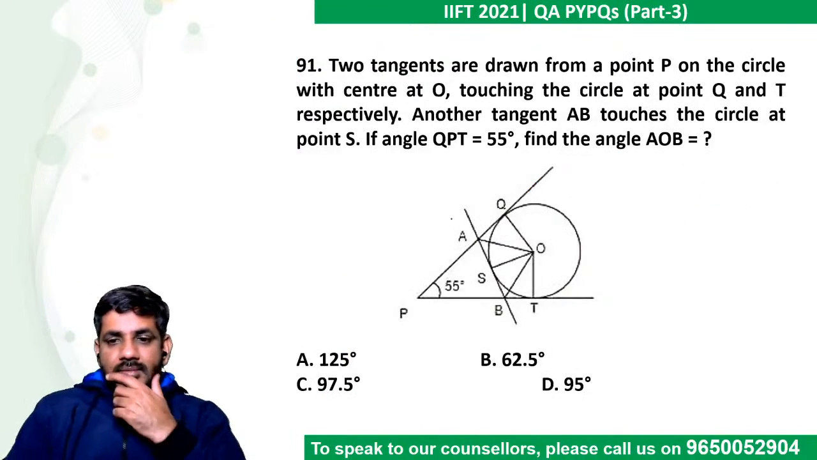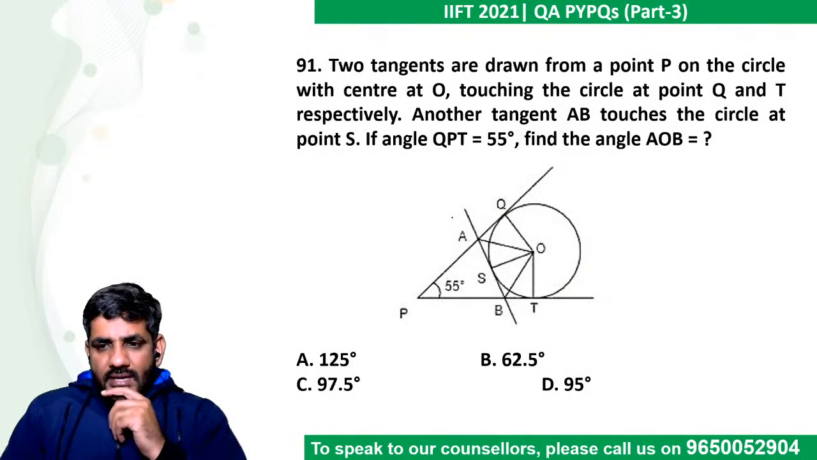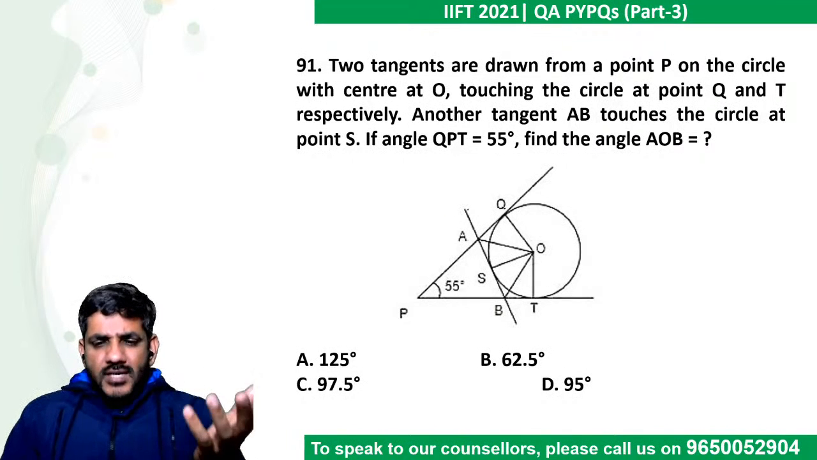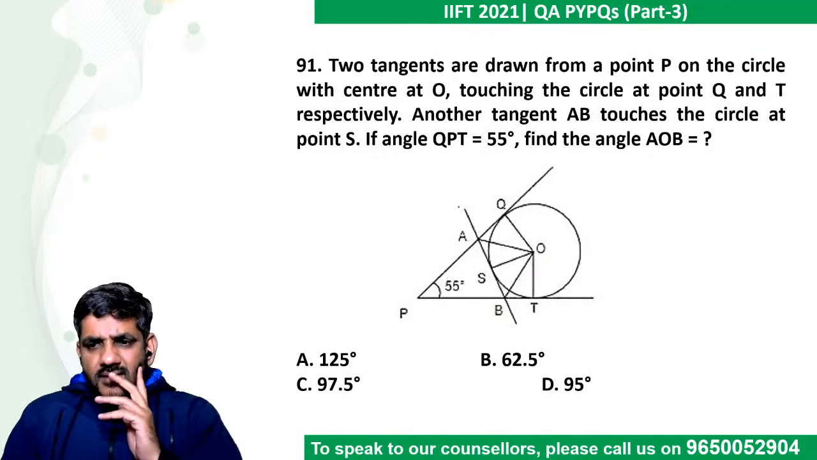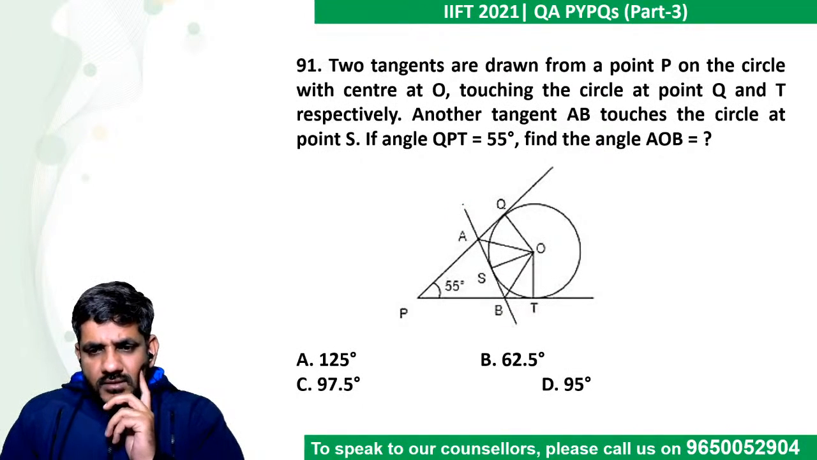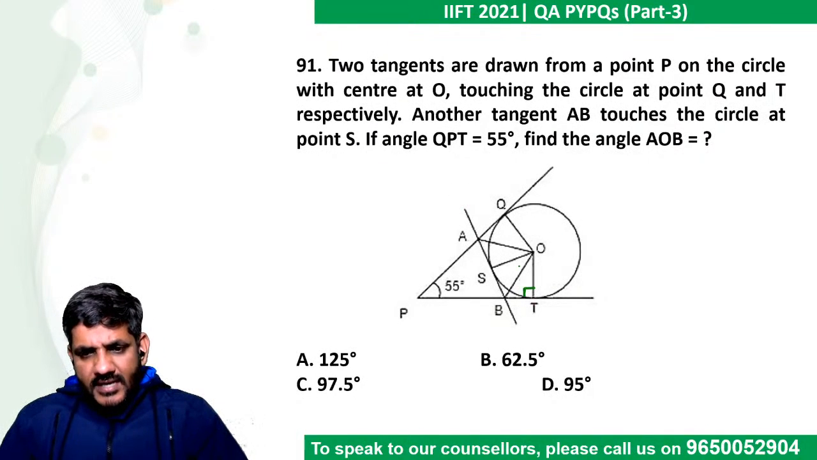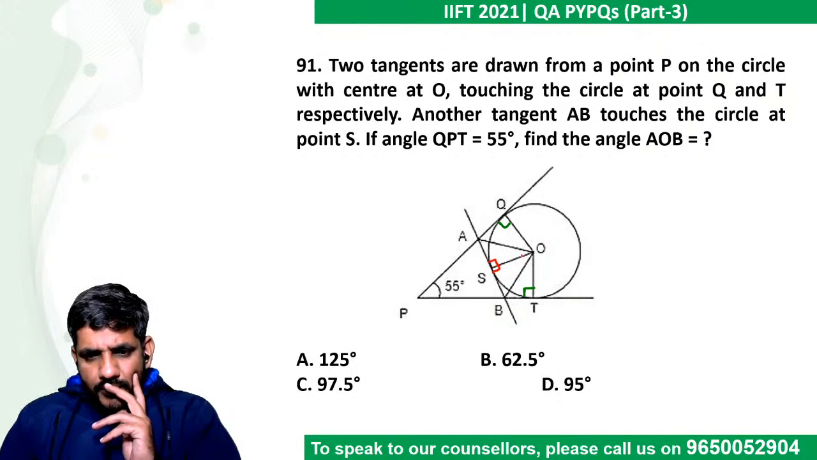Let's move forward. Two tangents are drawn from point A on the circle with center O. Actually, I'm not very comfortable with geometry. So once I see a difficult figure, I tend to leave it. But let's just find it out. With center at O touching the circle at point Q and T respectively. So I know this angle is 90. I know this angle is 90. इतना मैं जान रहा हूँ. Another tangent AB भी touch कर रहा है, touches the circle at point S. तो ये भी 90 है, ये भी 90 है. Angle QPT is 55. Find the angle AOB.